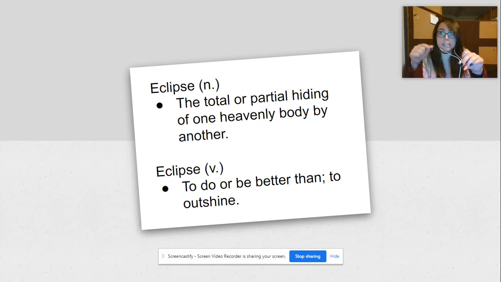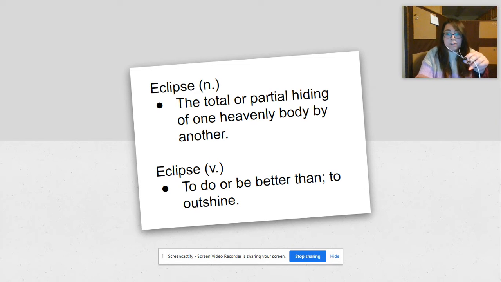Now let's DTT the term heavenly. So, heavenly in this sentence is referring to planets or anything to do with astronomy. So, for example, when the sun eclipses the moon, the moon eclipses the sun, Earth eclipses the moon, etc. Anything that's going to partially hide those heavenly bodies from our view.